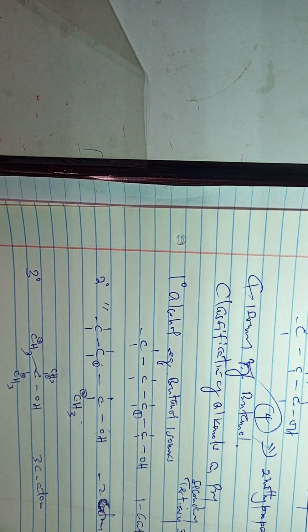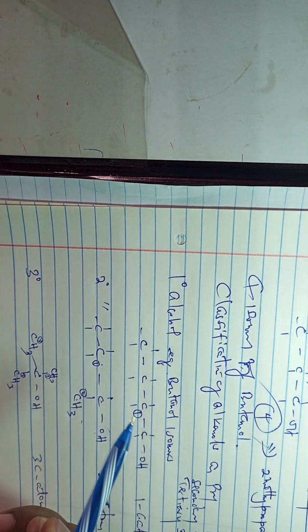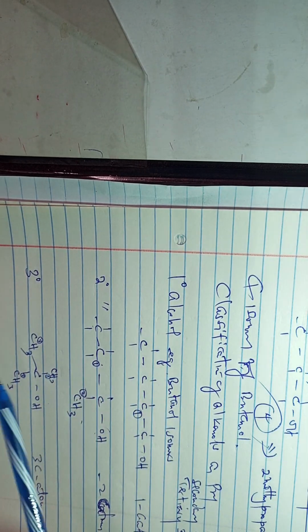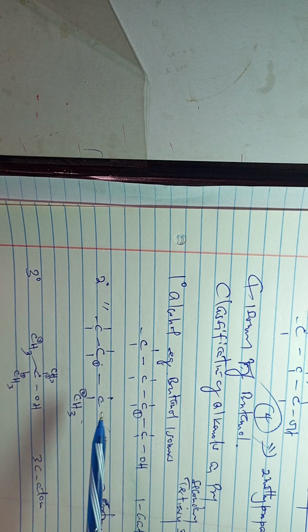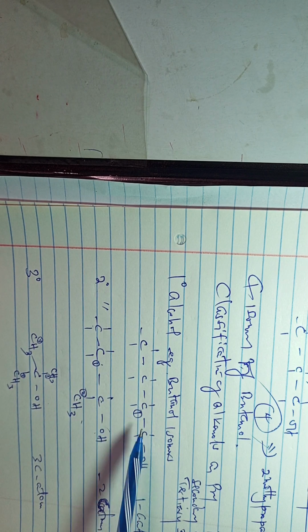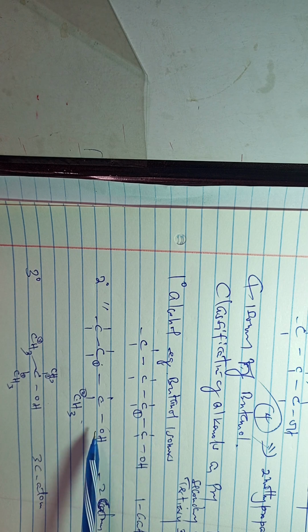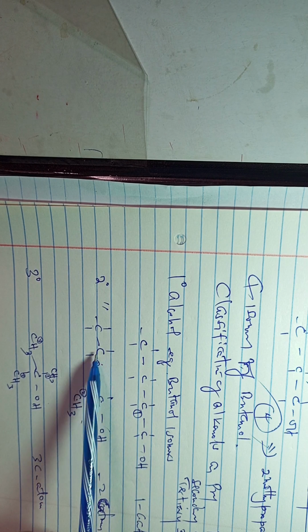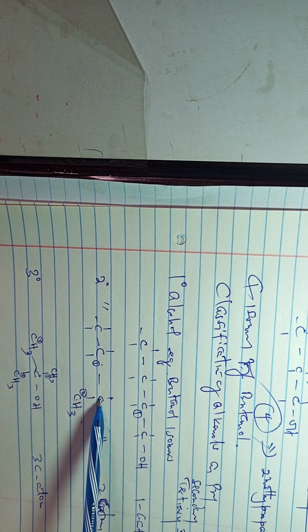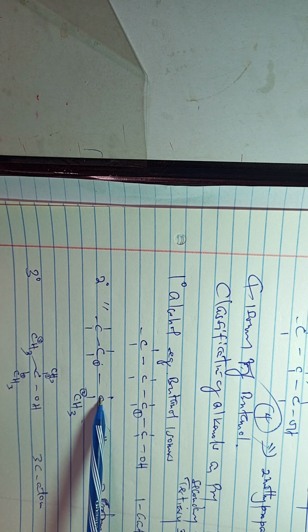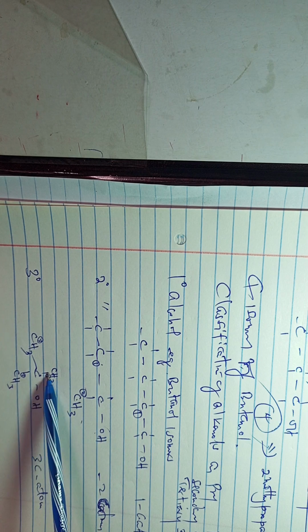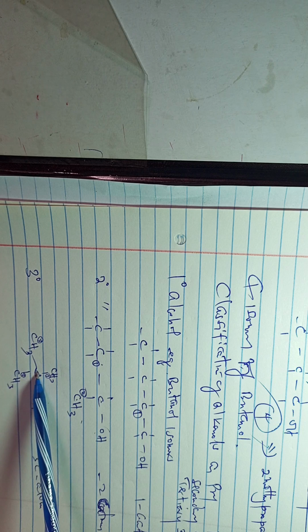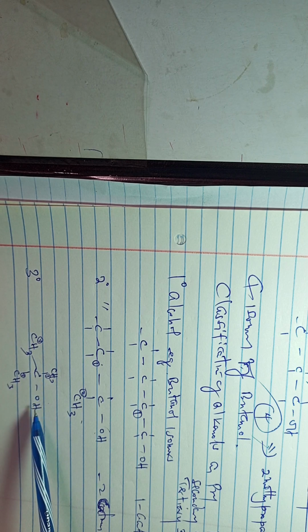So that's the difference. So that is the classification of 3 types of alcohols: the primary alcohol, secondary alcohol. Primary alcohol, you can see primary alcohol. Secondary alcohol, you can see there are 2 carbon atoms, this one and this one, connected to the carbon atom which is bearing the OH group. For the tertiary, there are 3 carbon atoms connected to the carbon atom that is bearing the OH functional group.